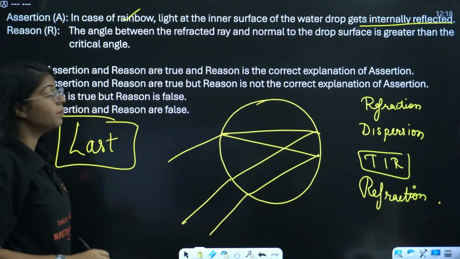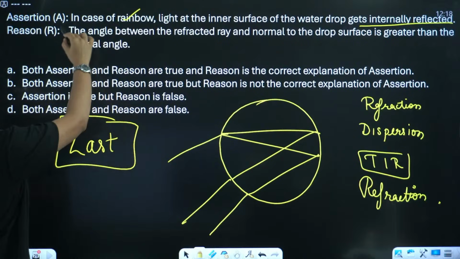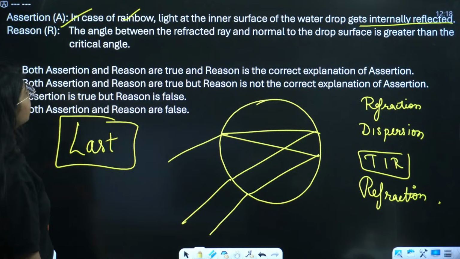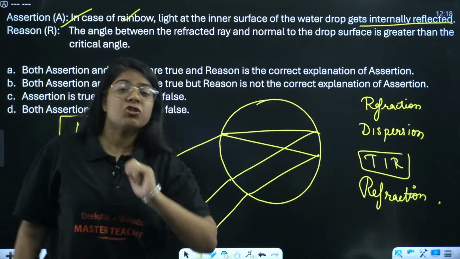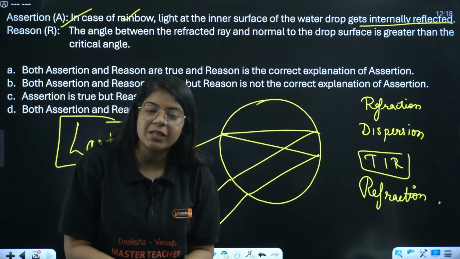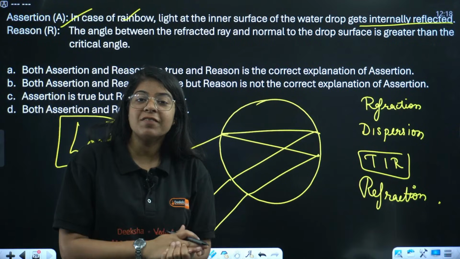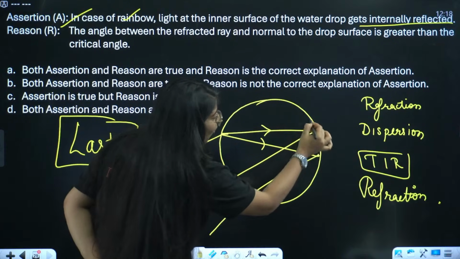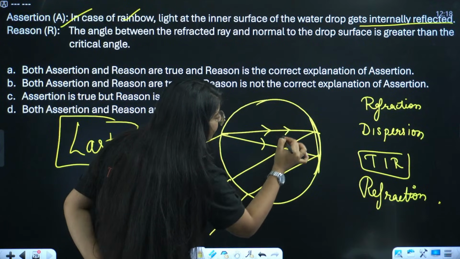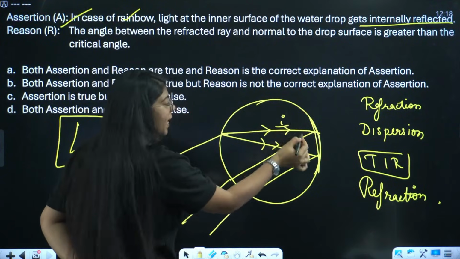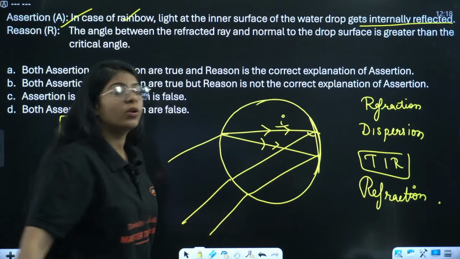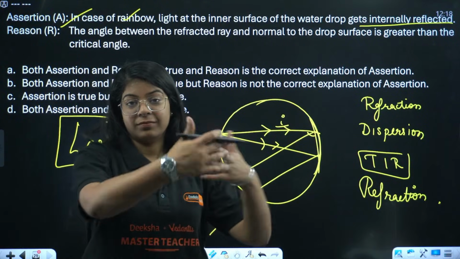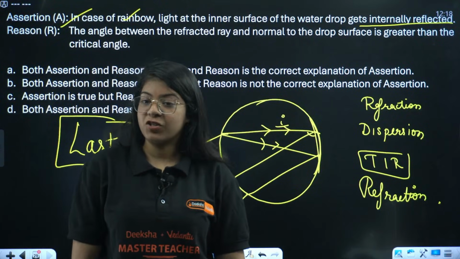Done, everyone? So, of course, first the ray gets totally internally reflected. Why? What is the condition of total internal reflection? The condition is that the angle of incidence should be greater than the critical angle. Now in here, at this point, this refracted ray is actually my incident ray, right? So this angle is more than the critical angle. That is why total internal reflection is happening. Okay?